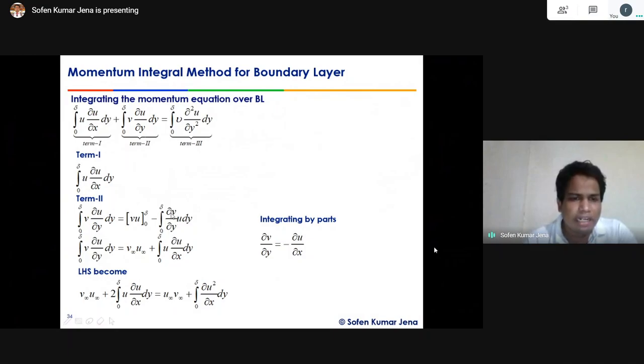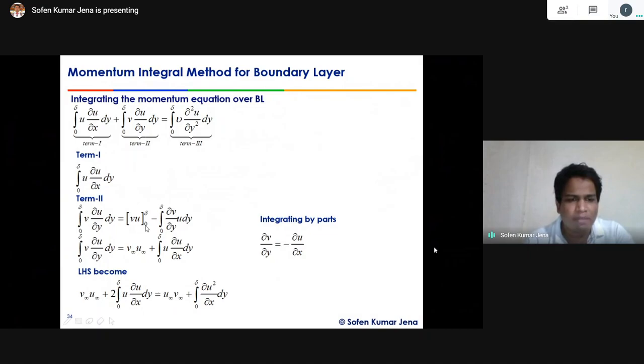The derivative of the first is del v by del y, times the integral of the second, del u by del y, which becomes u, then the whole integration from 0 to delta. So this term will be there. Now let's simplify the term, the integral from 0 to delta of v del u by del y dy.